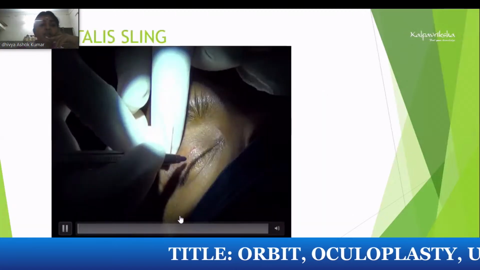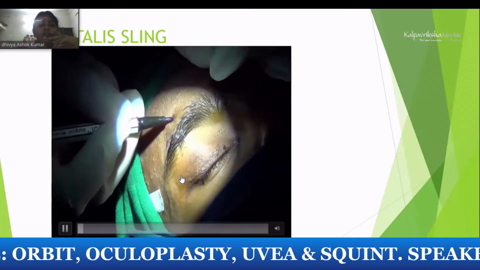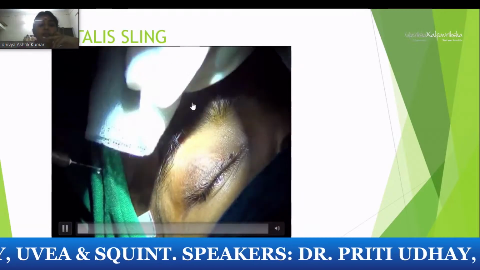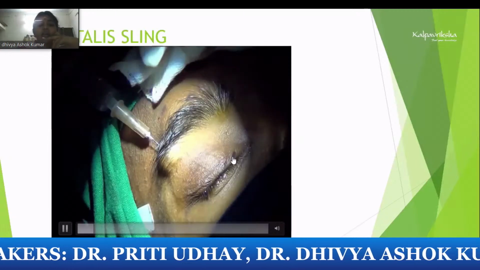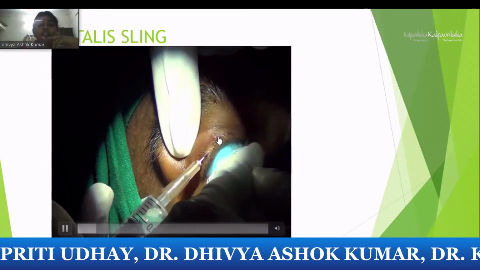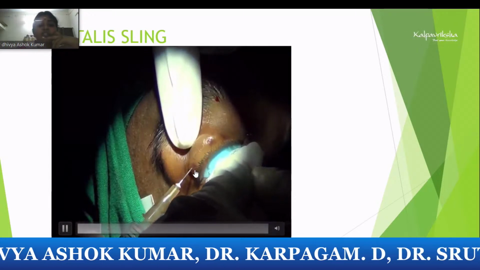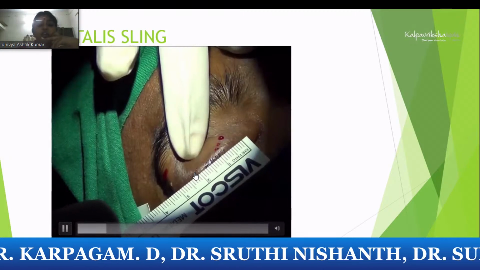This is a sling procedure which I am showing. So you make the mark above the eyebrow, 10 millimeter, local anesthesia is given. Two other supra eyebrow marks are made at the outer and inner canthus. At the lid margin, the site will be around 3 mm from the lid margin. Infiltrative anesthesia is usually given. To make the patient cooperative, you can make them sit on the table and see.